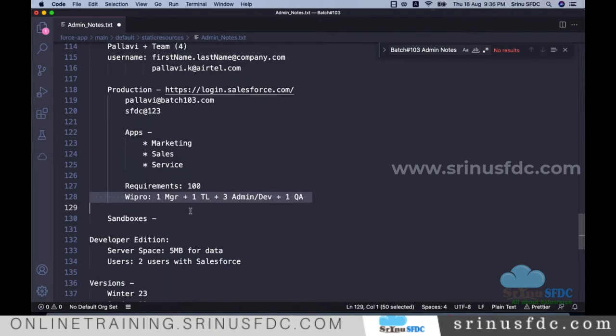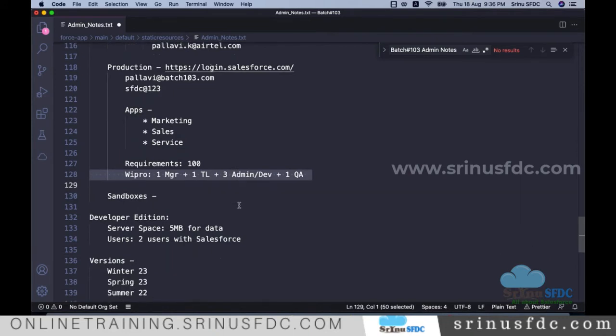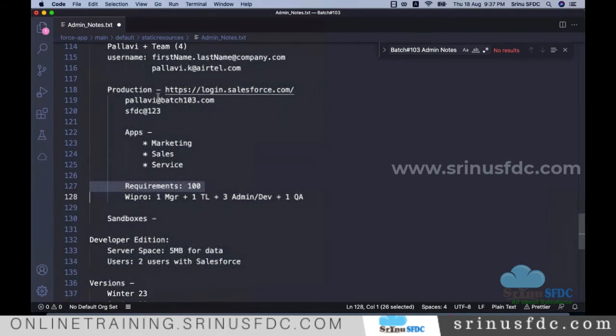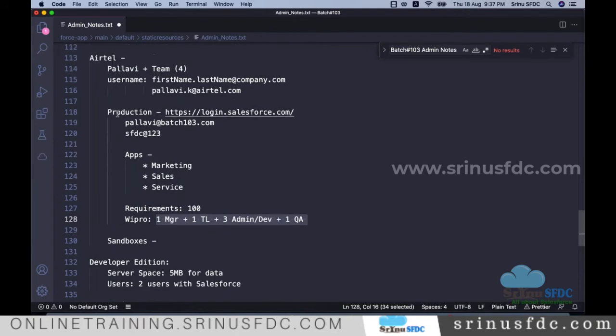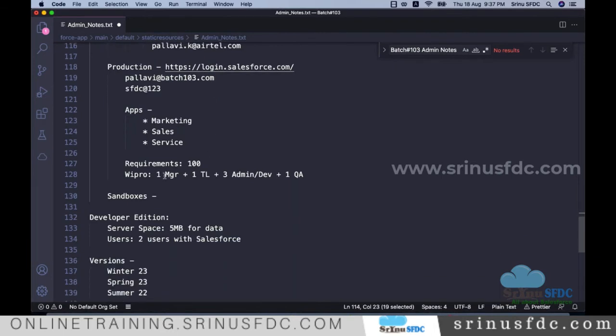We'll be joining as part of this group, and our job is working on 100 requirements, whatever the Airtel company identified. So now this team needs access to this Airtel company's Salesforce account. The employees of the Airtel company provide access to this, and we gain access to that Airtel account. So all this team can also access production and see the information.